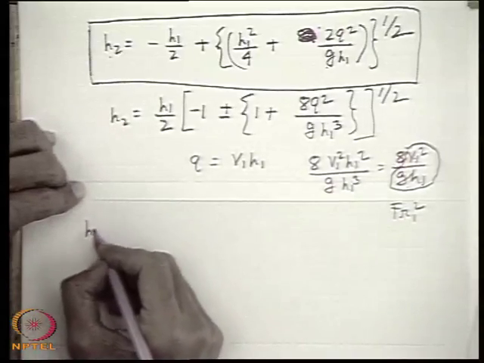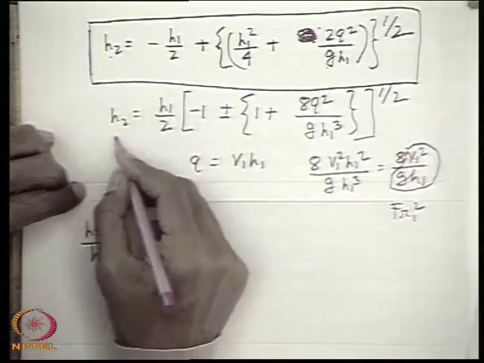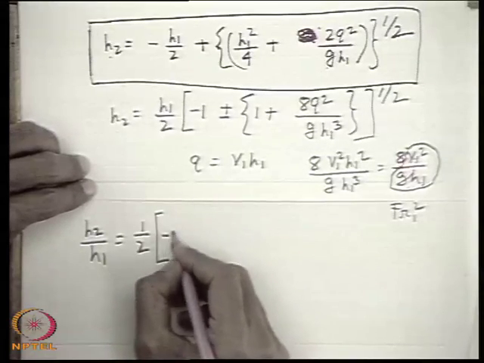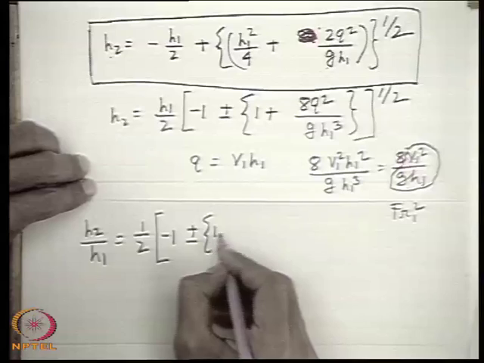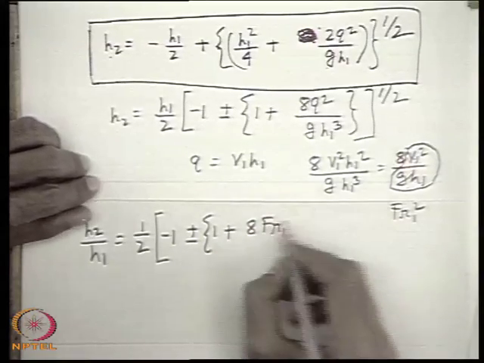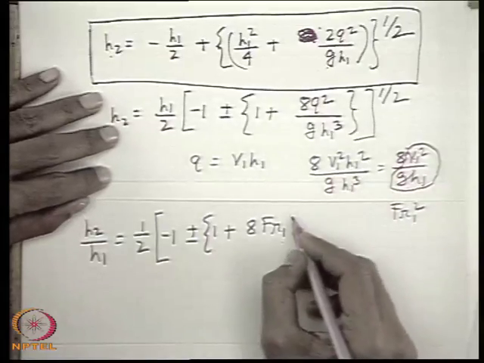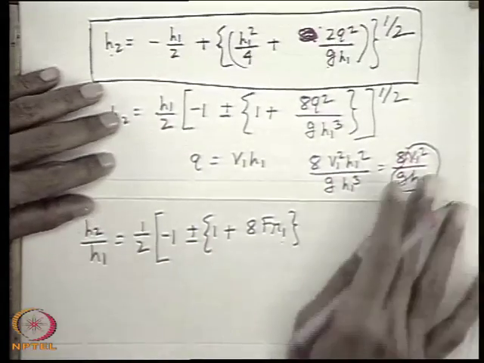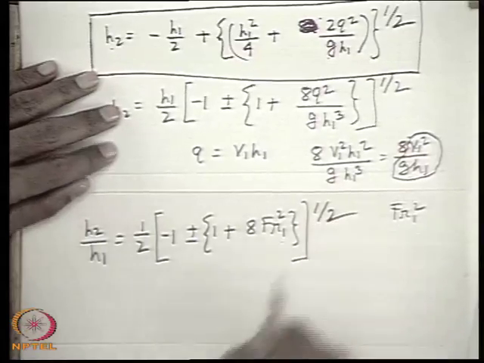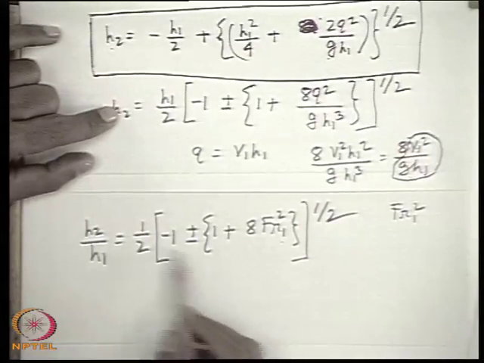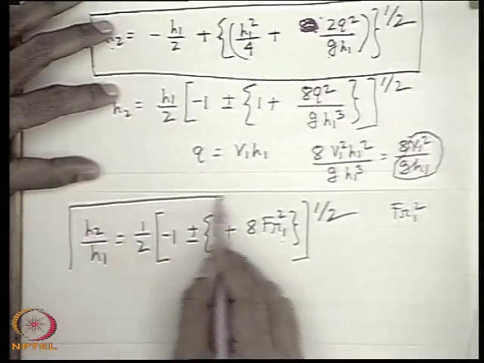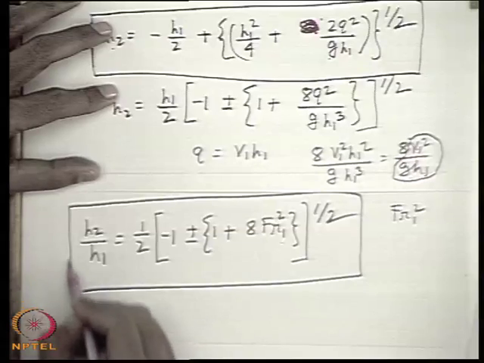So we can write H2 by H1, making this side in dimensionless term, half into minus 1 plus, 1 plus 8 Froude number, FR1, Froude number corresponding to the upstream condition, Froude number square, I am sorry, whole to the power half. So H2 by H1 is half, 1 plus 8 Froude number square minus 1. So this is the final expression for the ratio of the two depths.